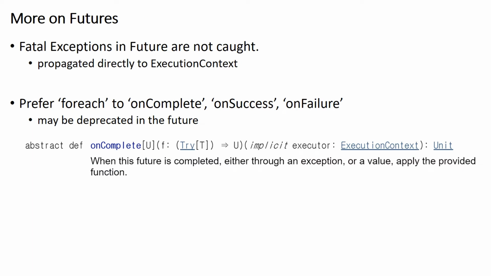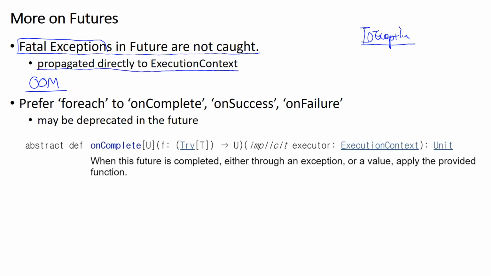Here are a couple more comments on futures. First, fatal exceptions are not caught. What this means is that if an ordinary exception is raised inside the future, such as an IO exception, you can catch this exception in the callback and then handle it. However, if a fatal exception is raised, such as an out of memory error, then you cannot catch this exception in the callback because it is propagated directly to the execution context.